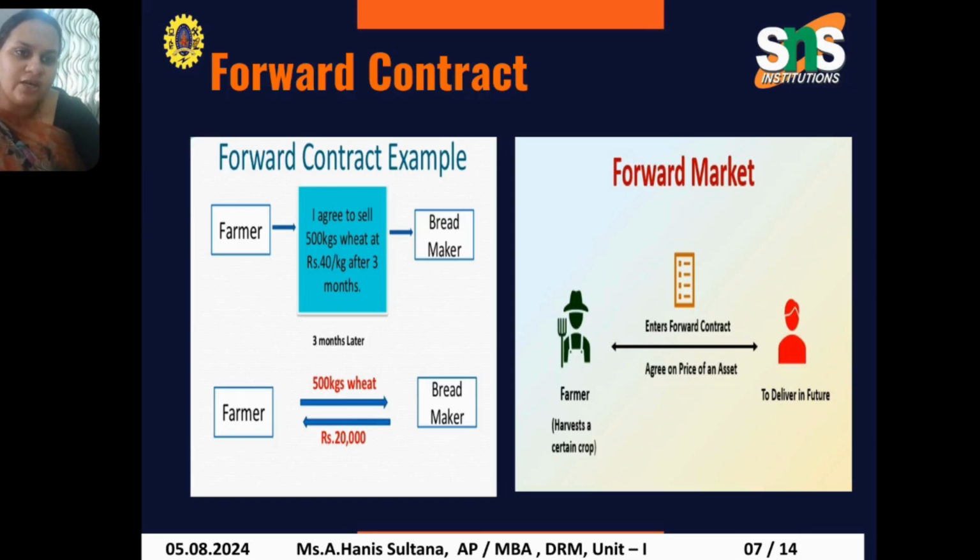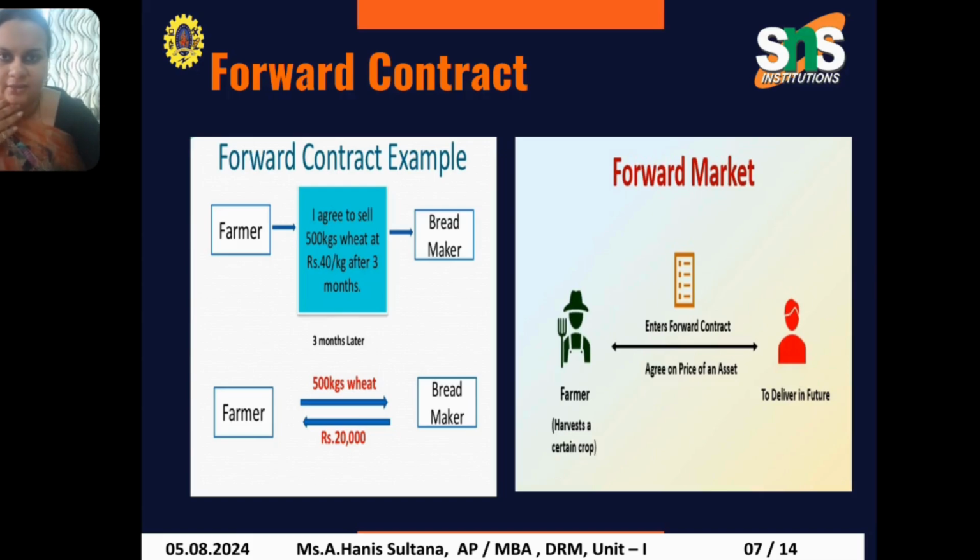So now here, for example, I am a farmer. I am selling my products to the bakery bread maker, that is the bakery man, and I harvest a certain crop.